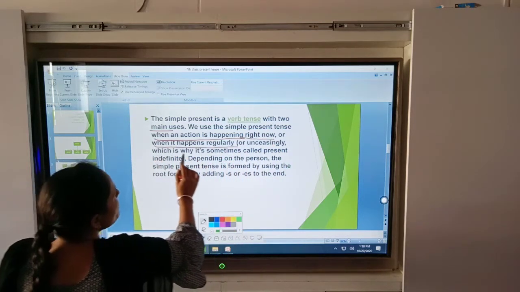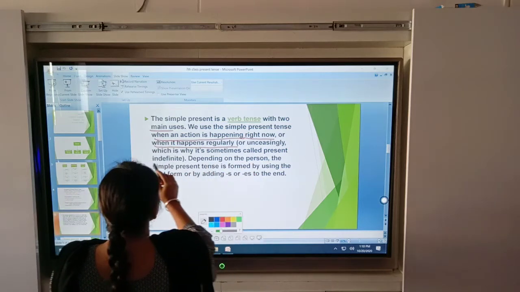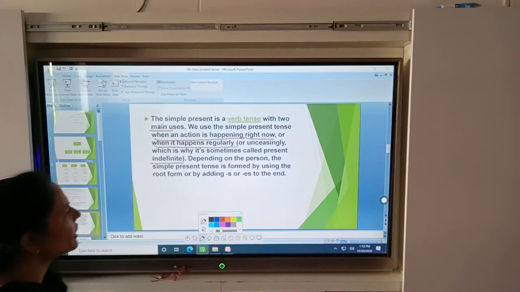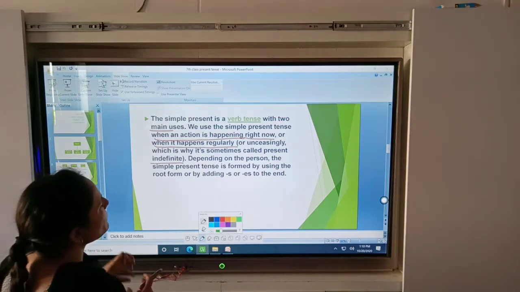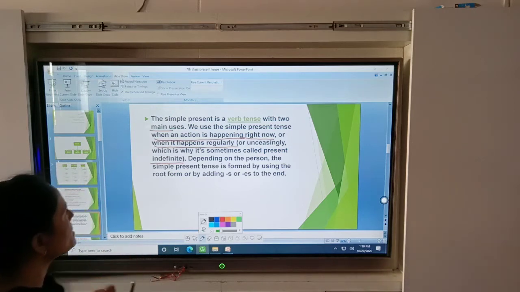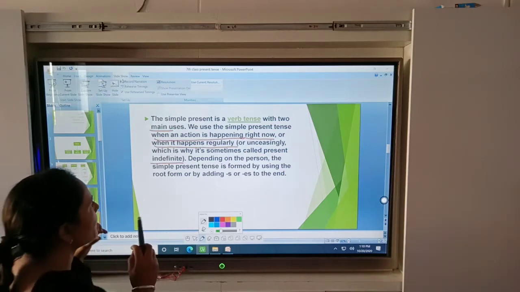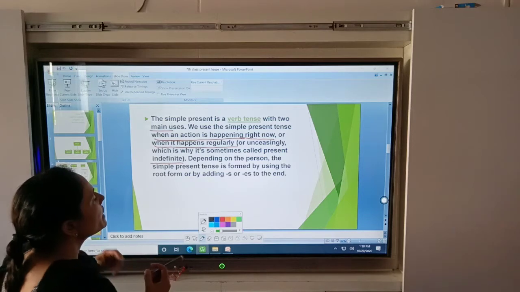That is why it is sometimes called the present indefinite tense. Don't forget this.